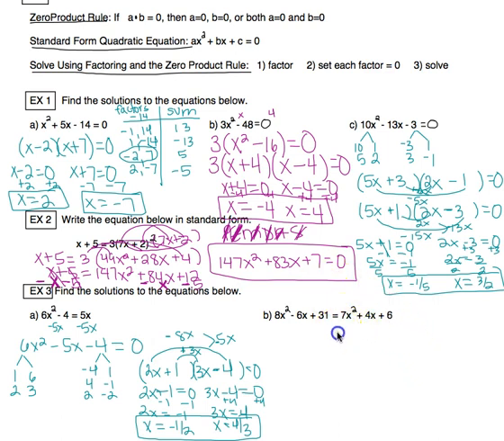So because of that, I'm going to move this over here, which means I'm going to move all the other ones over there too, because it has to be equal to 0. So subtract the 4x, subtract the 6. So that gives me x squared minus 10x plus 25 equal to 0. So it has to be equal to 0 before I can factor.